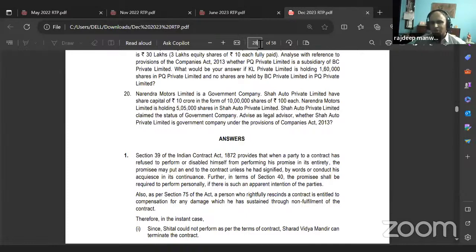So here they are holding 5,05,000 shares. If they had 5,10,000 shares, it would have become a government company. But since they are holding more than 50%, it can be a subsidiary, but it cannot become a government company, because in a government company the rule is 51%. 51, not 50%. Yes or no? For other subsidiary companies, it is 50%.